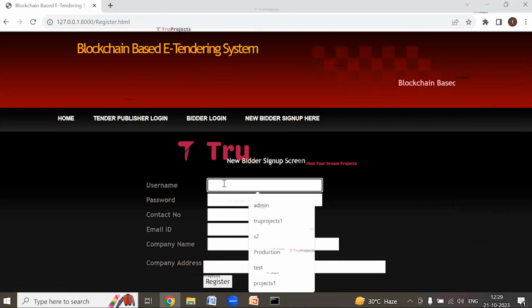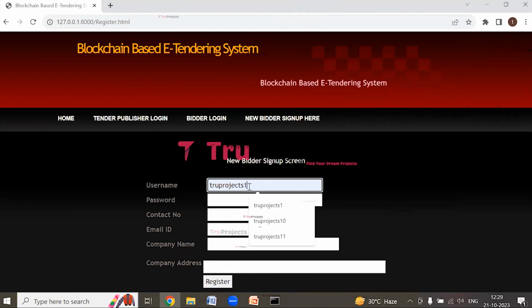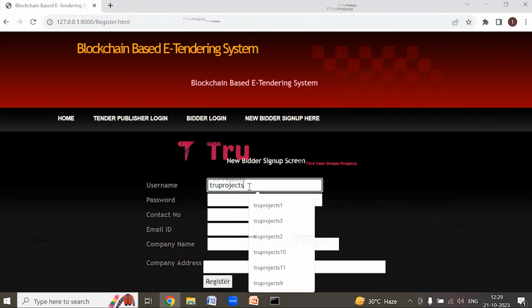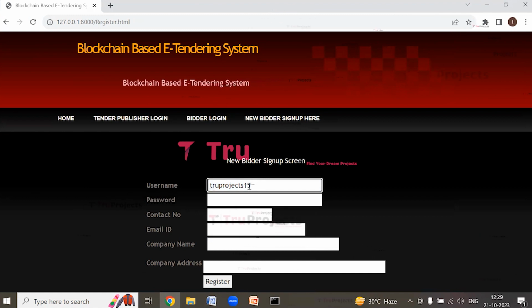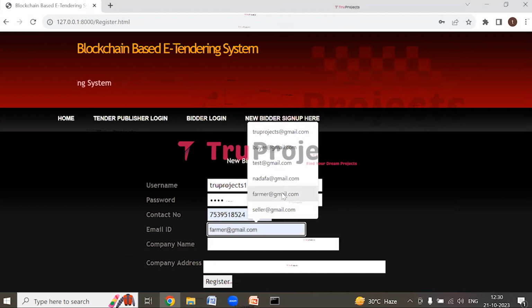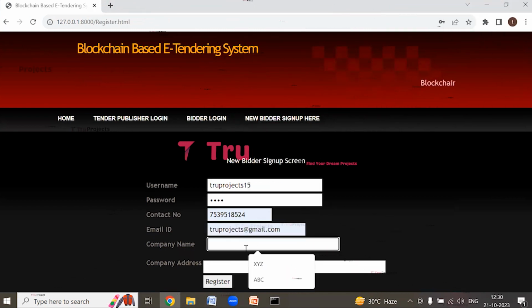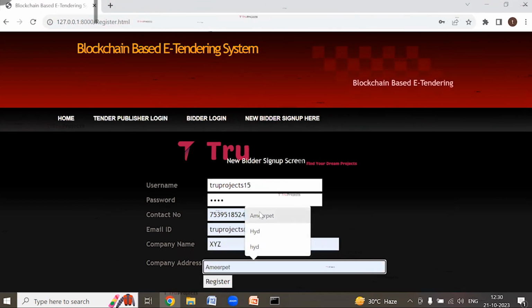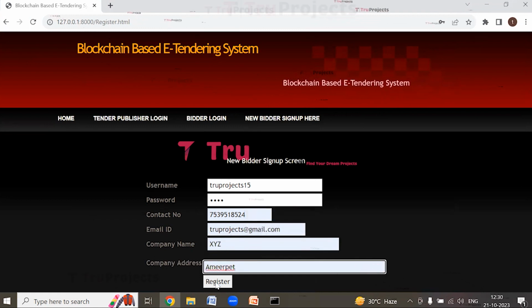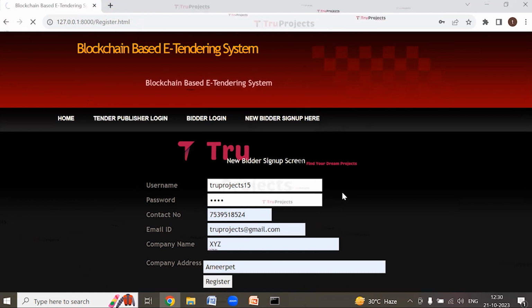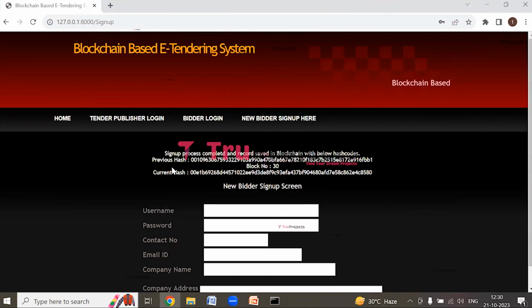So here we need to enter all these details to sign up. So I'm entering the details. Contact number, email ID, company name, company address. After entering all these details, click on Register. So here we can see sign up process completed and record saved in blockchain with below hash codes.